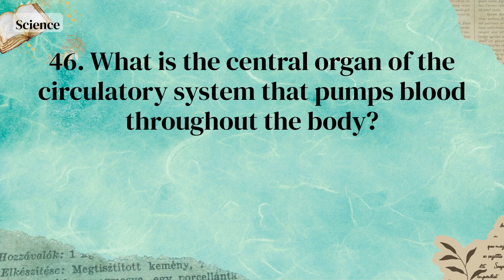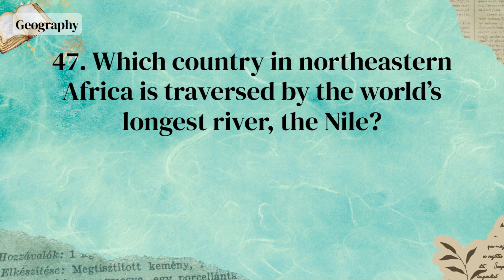Polonaise. What is the central organ of the circulatory system that pumps blood throughout the body? Heart. Which country in northeastern Africa is traversed by the world's longest river, the Nile? Egypt.